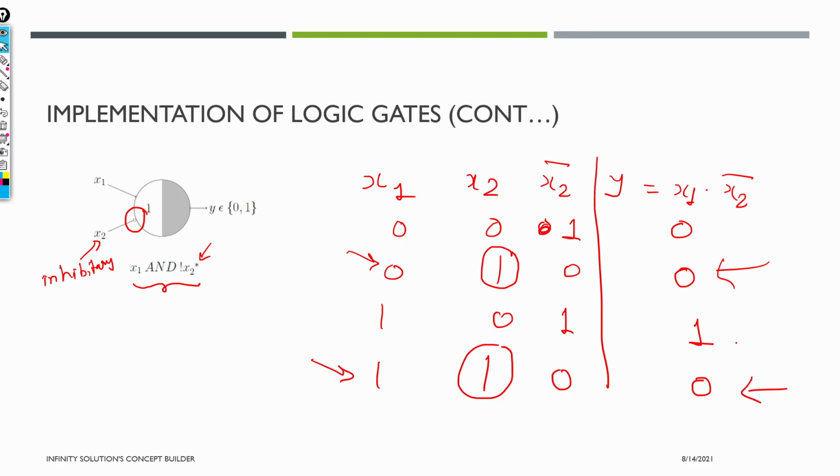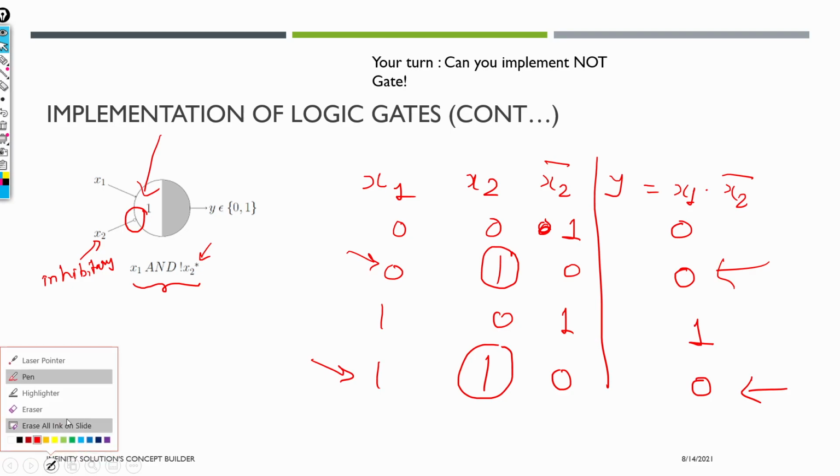Can you see this? How to decide the threshold is a very important thing in the MP neuron. Why did I decide the threshold as 1? Because the threshold is decided based on the summation.